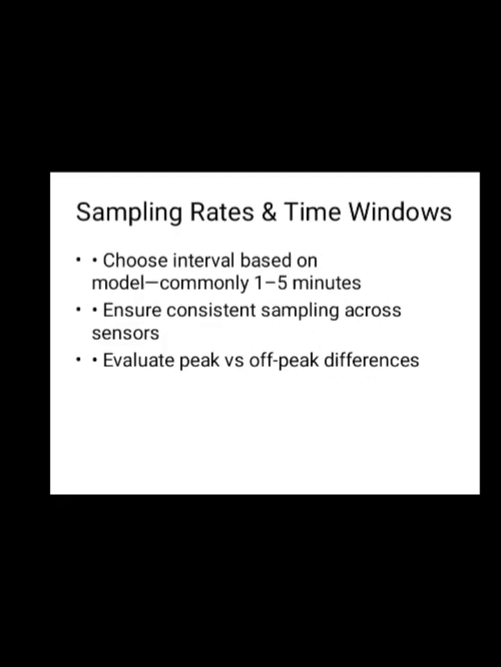Sampling rates and time windows. Consistent sampling across all sensors is crucial. Different intervals can introduce bias. Traffic conditions vary drastically between peak and off-peak hours, so models should consider separate patterns for each. Shorter intervals capture dynamic behavior but require more storage and processing.